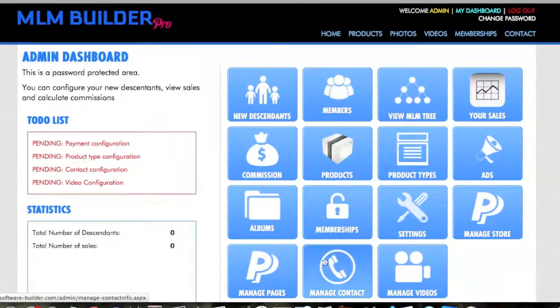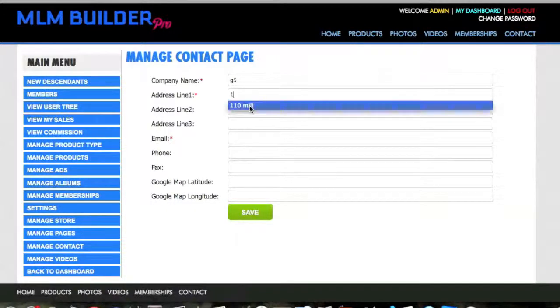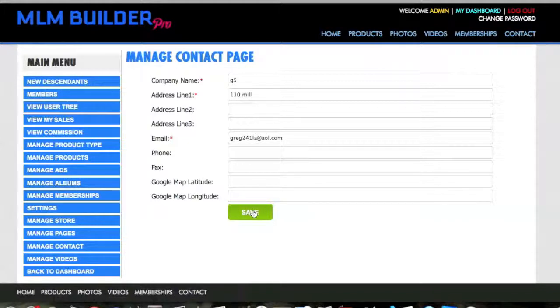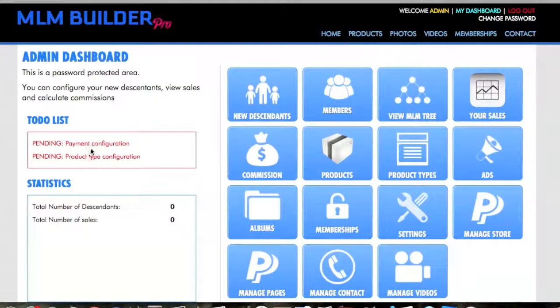Contact configuration. So we can just add name, address, email, and if you want to have a map on there, you can add it, longitude and latitude for Google, and that's saved successful. So now we will go into product type configuration.